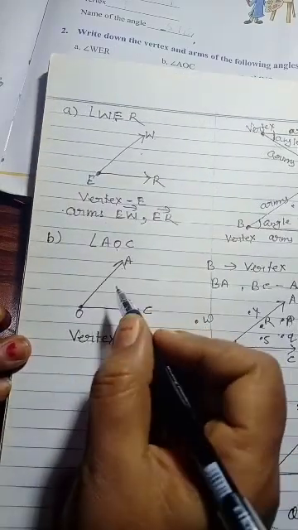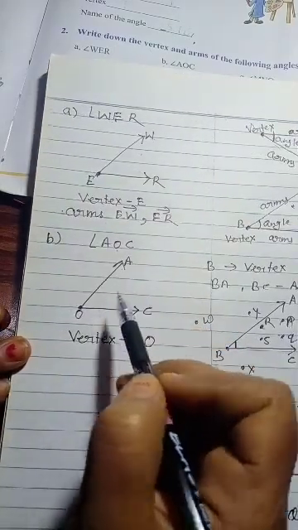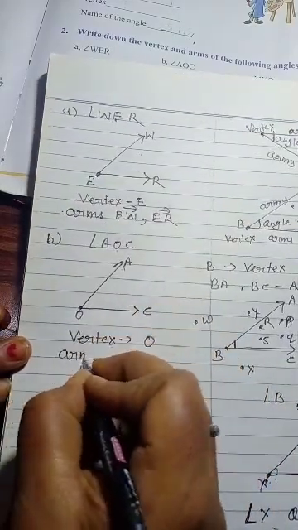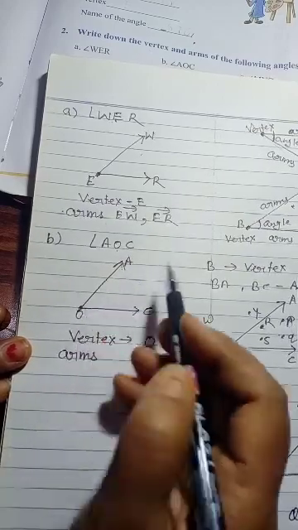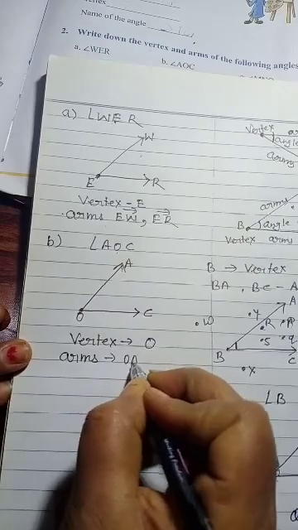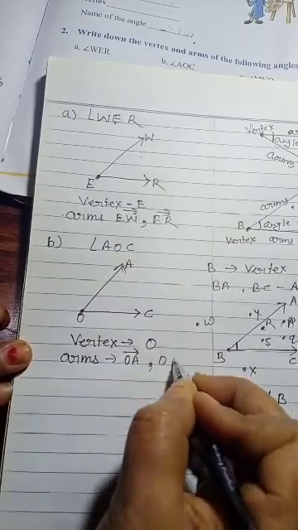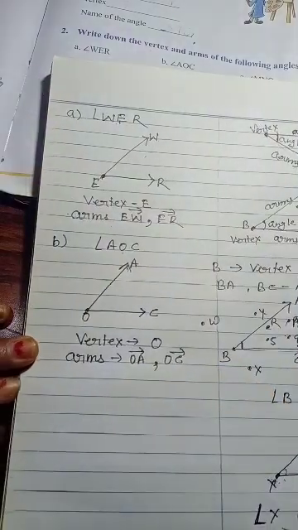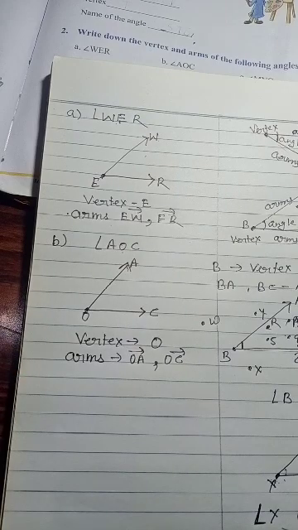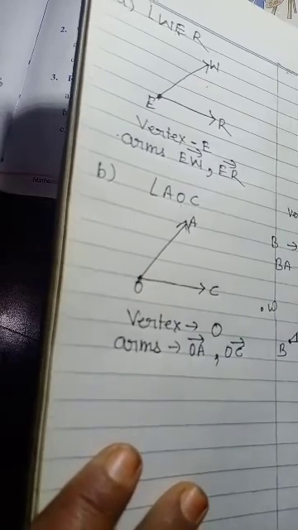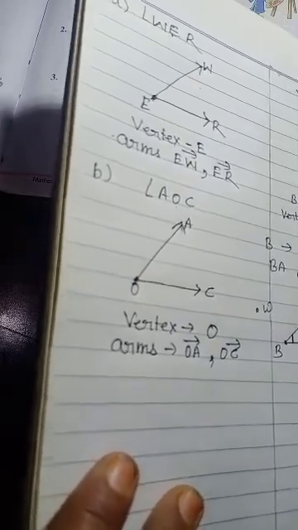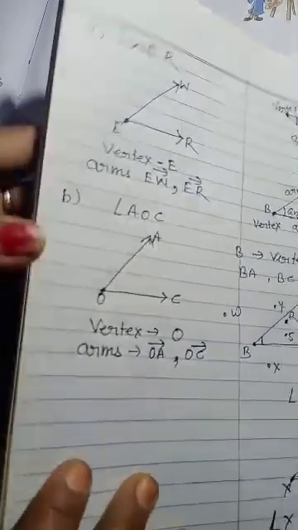Okay. Then you have to write the arms. Arms will be, beta, angle, no sorry, OA and OC will be the arms. So see how simply you can do these kinds of questions. Okay, three parts I am doing for this question, and two parts you will do yourself.